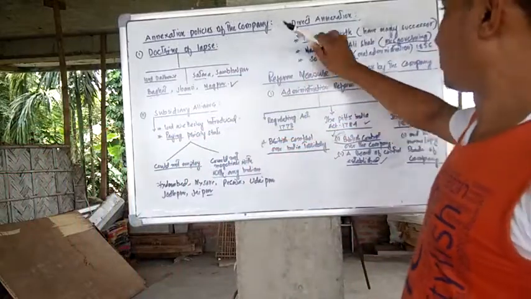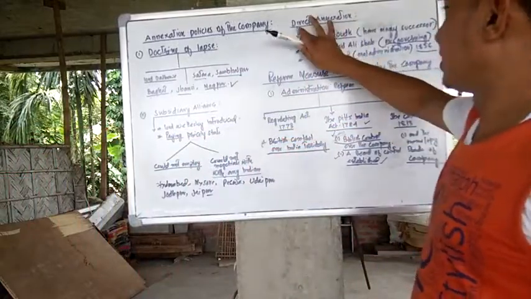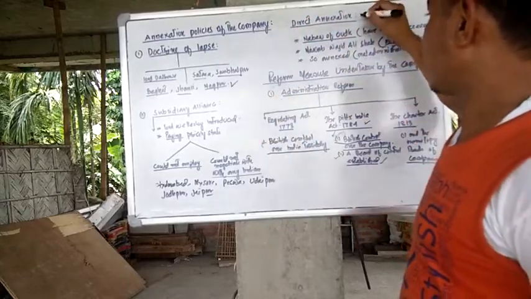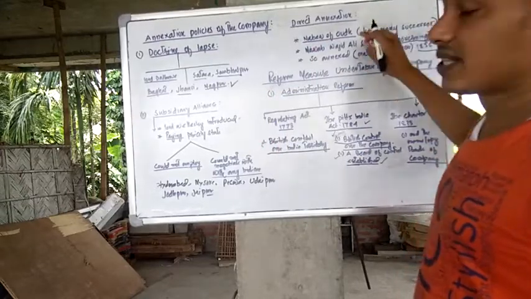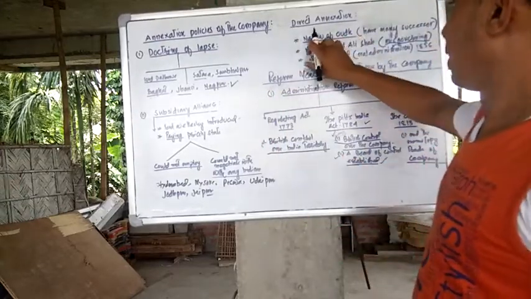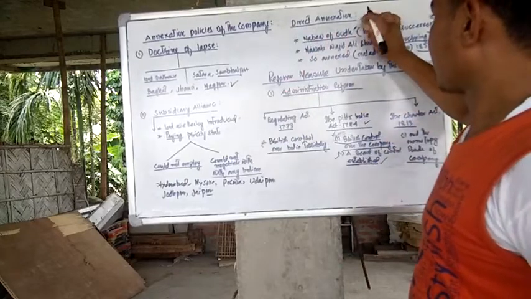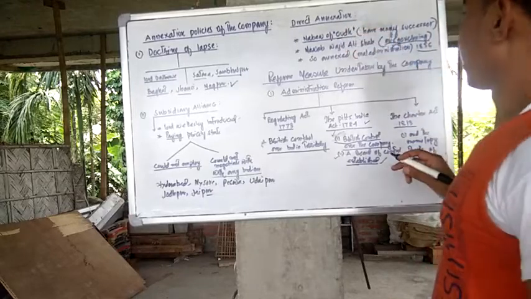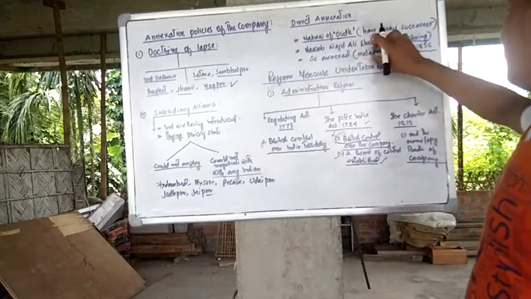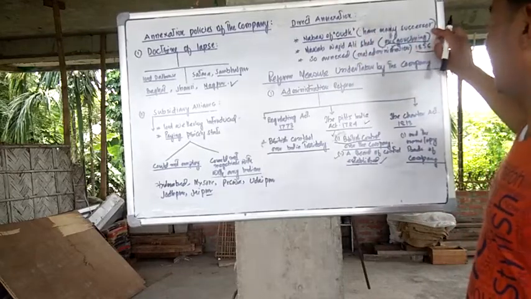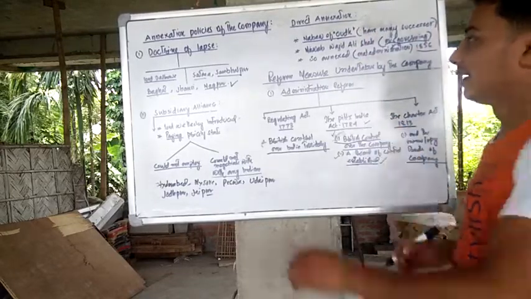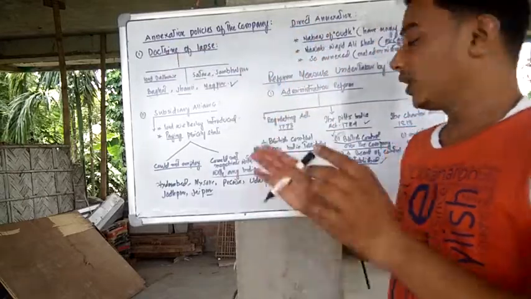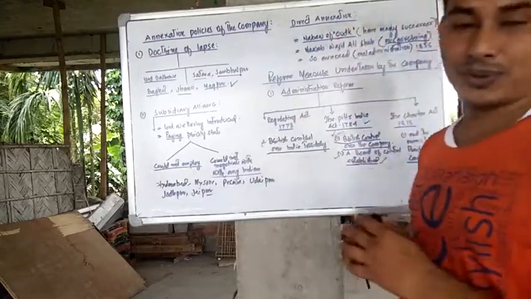The same thing you come to hear as direct annexation. The British also used this method and policy. It is called direct annexation. Here an example is given: the Nawab of Oudh. This region, the Nawab of Oudh, had many successors, so the British could not impose the Doctrine of Lapse. That's why they used another method in order to dominate the Nawab of Oudh.